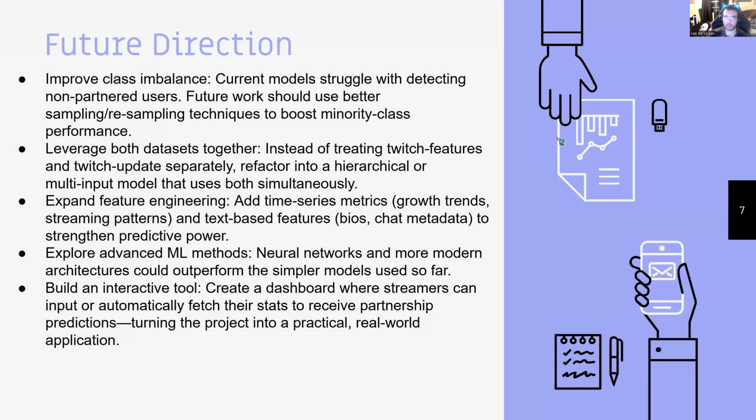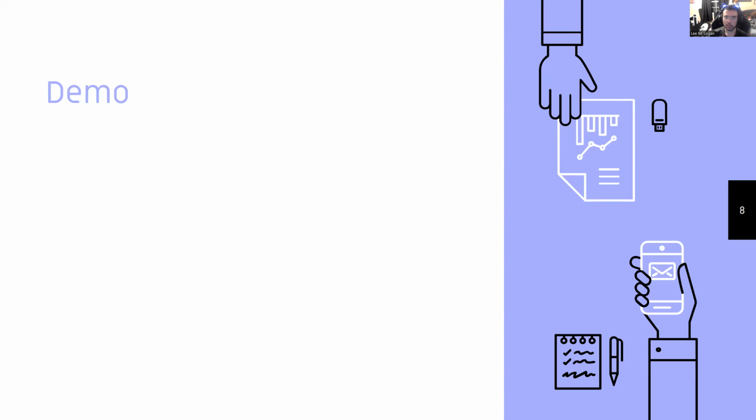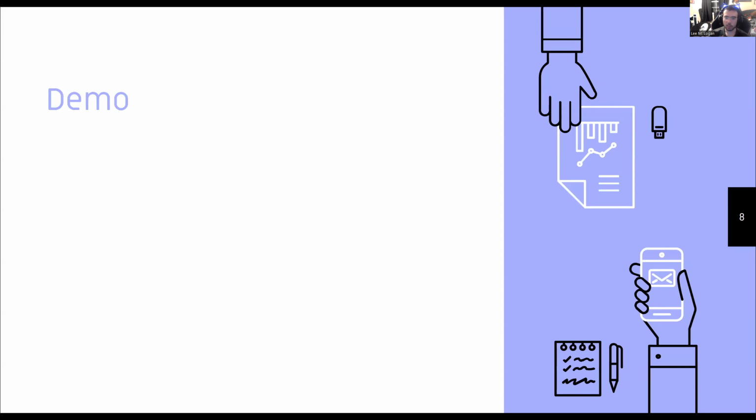Now, let's actually do a demo. Let me go ahead and drag in the Google Colab. So looking here, we can go up to the training models, and once you've run the code that trains the large Twitch features data model, trains the Twitch update model, and trains the meta model, we can then go down to demo and model in use. Once down here, we can see that I've written some code that allows the user to input all of the needed data. Now, while it is a lot of data now, it could be improved further into the future to create a better tool that users can easily access.